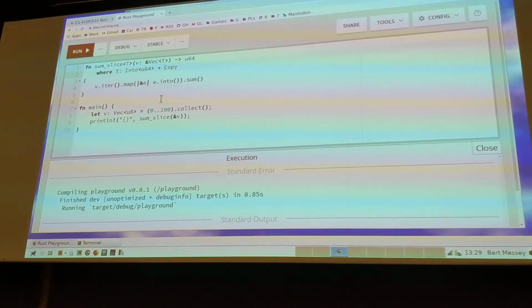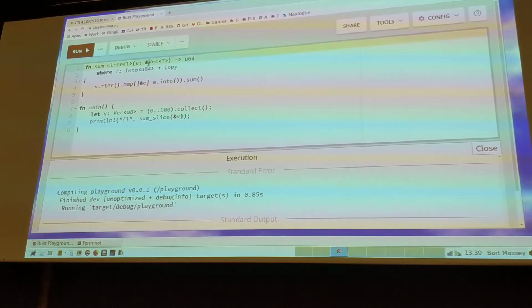Because then you can use it on slices of arrays. Yeah, then I can use it on slices of arrays, which is nice. Or slices of other things, right? I don't really care what it's a slice of. It's just a slice. And the nice thing is that if I take ampersand in front of a vector or array, it'll automatically be turned into a slice for me by the deref trait. Yay!